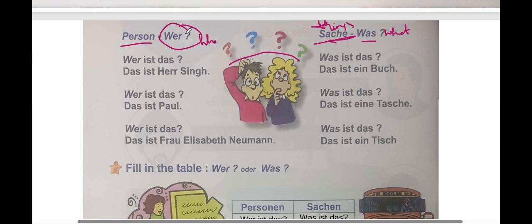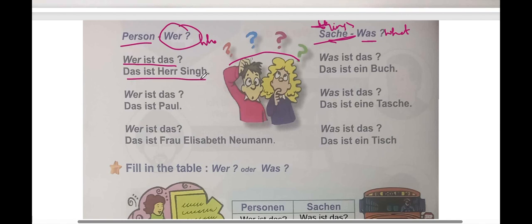Okay, so there's this little difference. Both of these are question words. Was is what, wer is who. Remember. So we'll take a look at a few examples so that this settles in our minds. So wer ist das? Who is that?